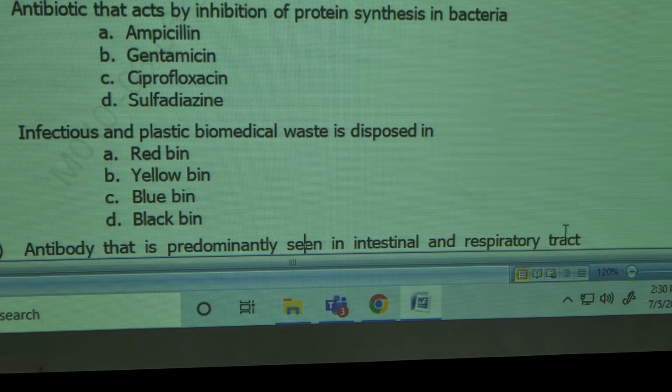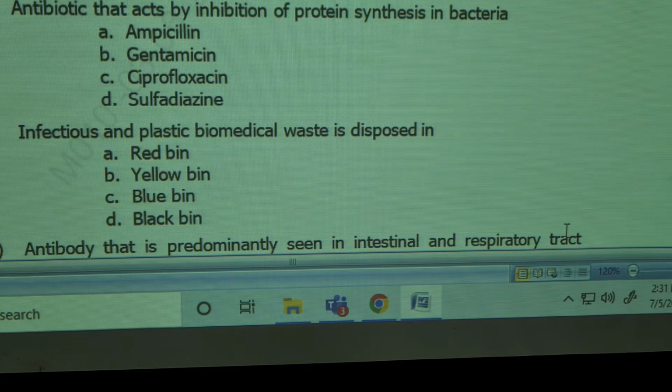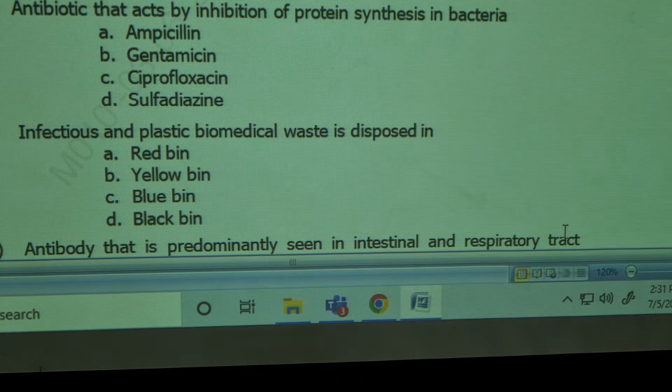Infectious plastic biomedical waste, please remember, look at this. Infectious plastic biomedical waste is disposed in red bin, yellow bin, blue bin, black bin. Blue is for glass, like a glass roof through which you can see. What is the correct answer?